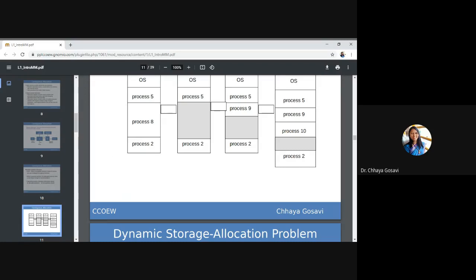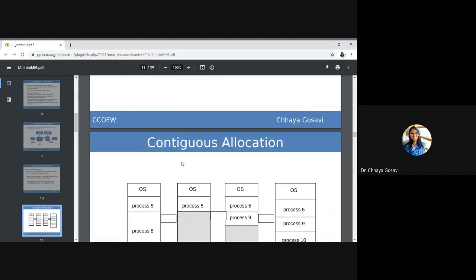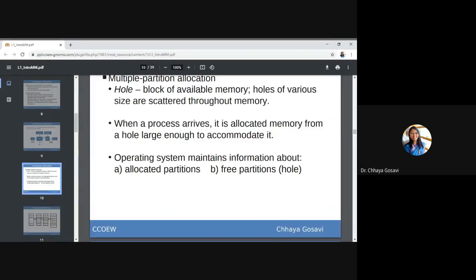So the process address should not go beyond the limit, and when we translate a logical address to a physical address, it should be within this range. This is how contiguous allocation takes place. We have seen the operating system maintains information about allocated partitions and free partitions, and free partitions are called holes. So a hole is a block of available memory, and holes of various sizes are scattered through memory.